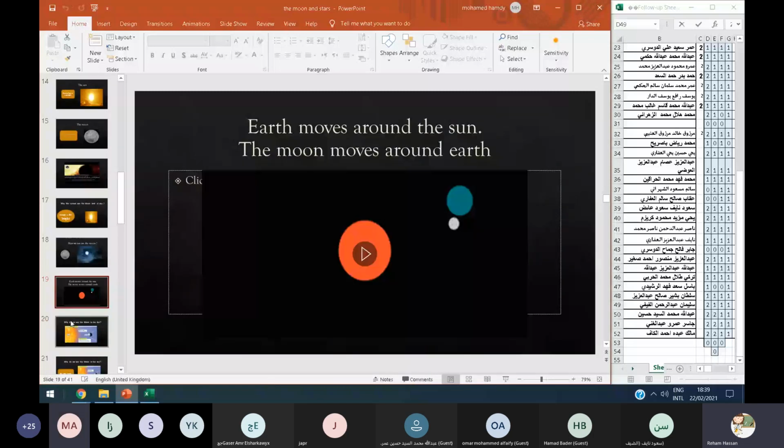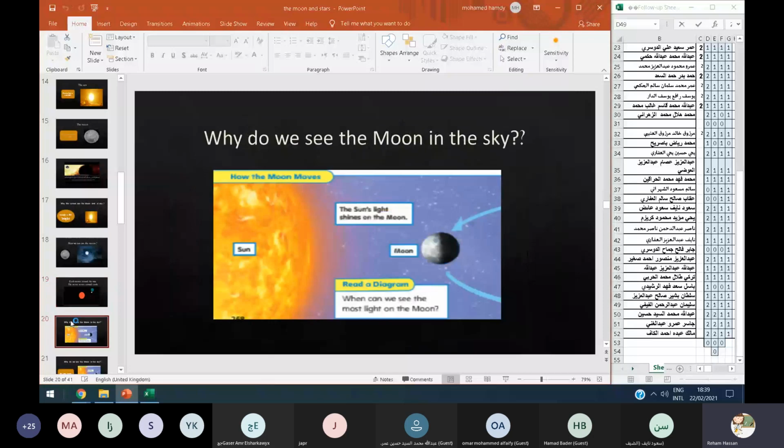So the sun, how can we see the moon in the sky, or why do we see the moon in the sky? Because the sunlight shines on the moon. Because what, Sulaiman? The sunlight shines on the moon. Yes, the sunlight shines on the moon, but in fact, the moon doesn't shine, but the sunlight shines on the moon.